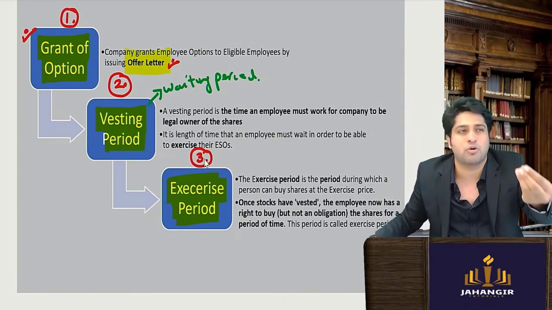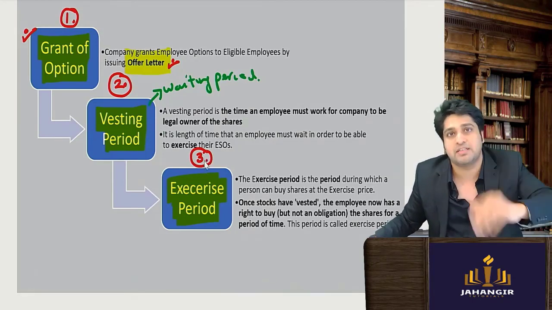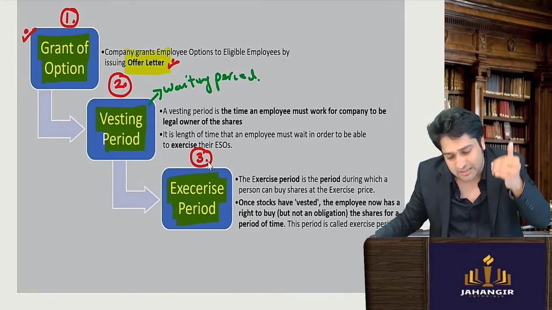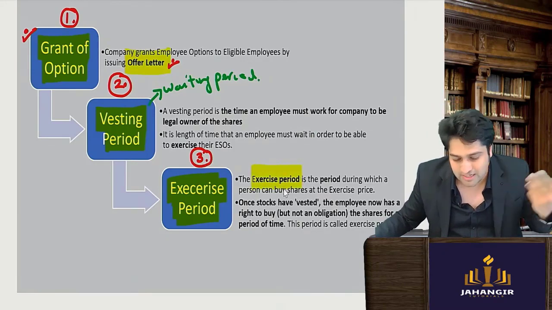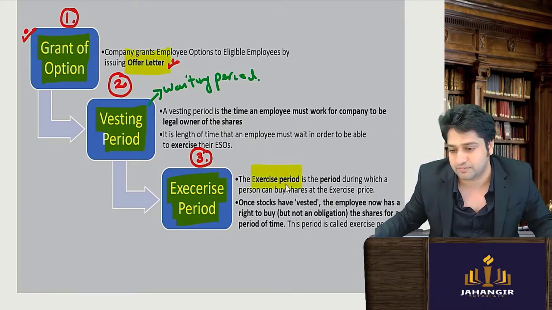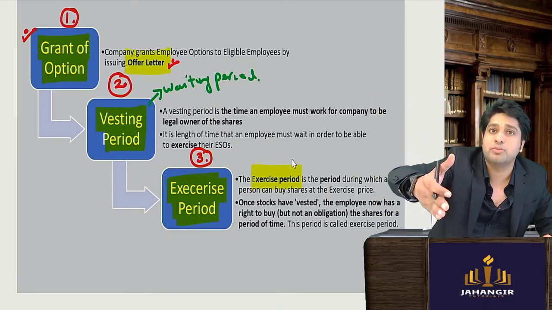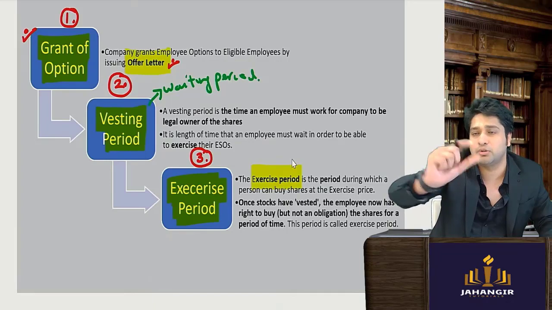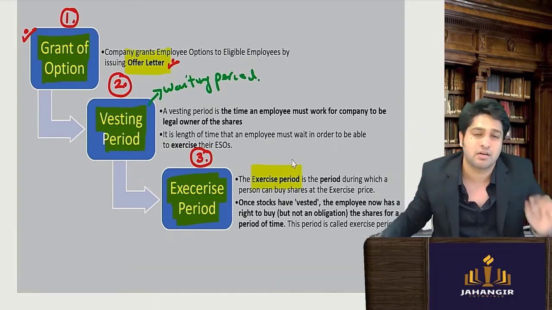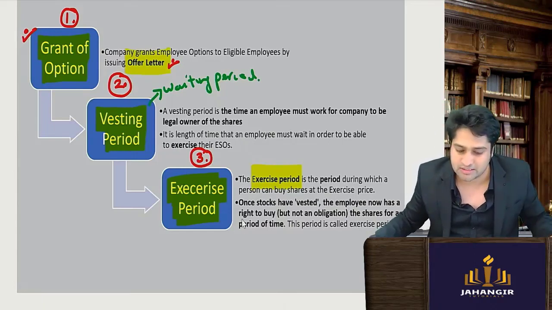You have to come, let's say approximately the company can give 3 months time. After the shares have been vested, after you've completed your time, then within 3 months you come and tell us that you want them, because if you don't, then the option can lapse. So indefinitely कभी भी नहीं आ सकता है. There is a time period, within that time period you come and pay your discounted price and get that share. So that is the exercise period.